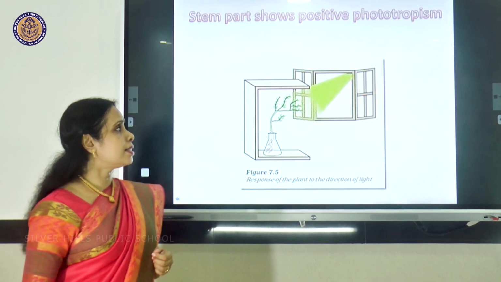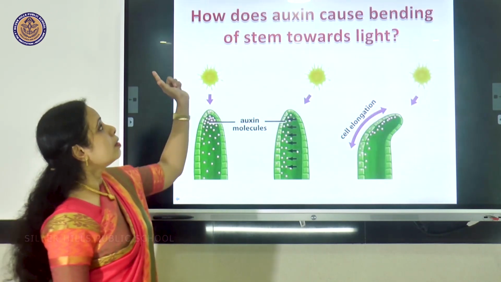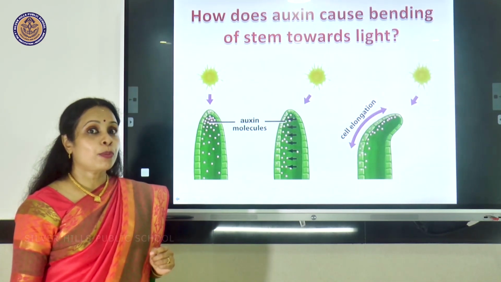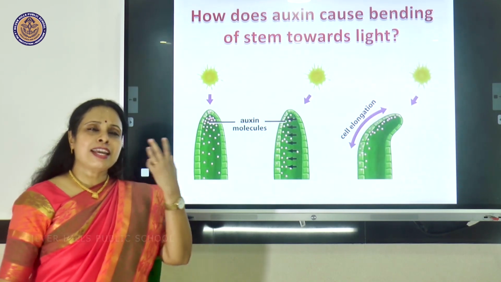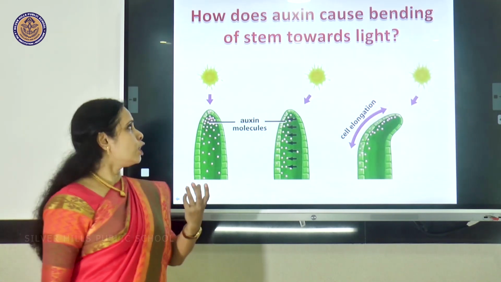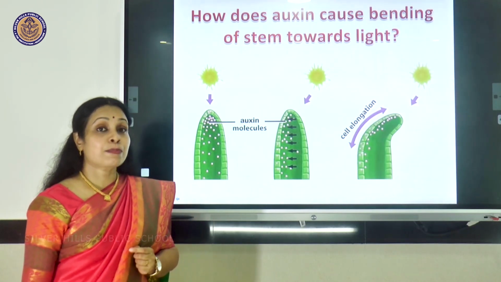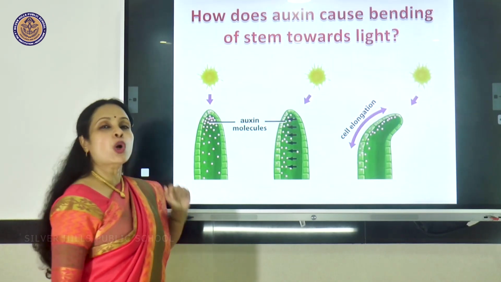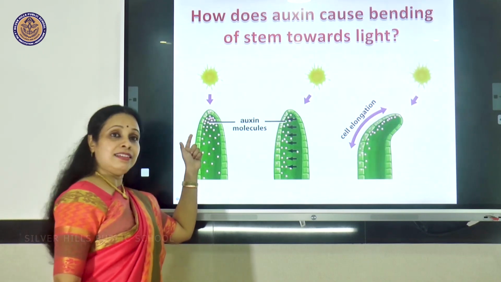The reason is this, the plant hormone called auxin, that growth promoting hormone. Now, auxin is synthesized a lot in the growing tips of the plant, especially the shoot tip. There you find a lot of auxin molecules. I have shown it here in pink color, the auxin.